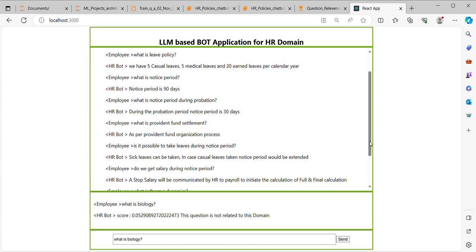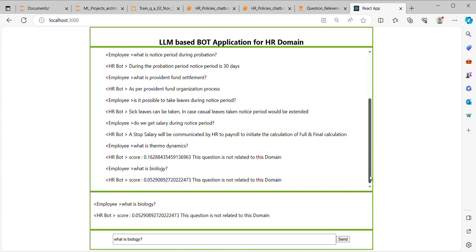So it is going to respond based on the score. For whatever question we ask, first it will check the score, whether this question is related to the data the model was trained on. I have taken a score threshold of 30%. If the score is greater than 30%, it is going to respond. If the score is less than 30%, it is going to give a message that the question is not related to this domain. So this is the usage of this application.